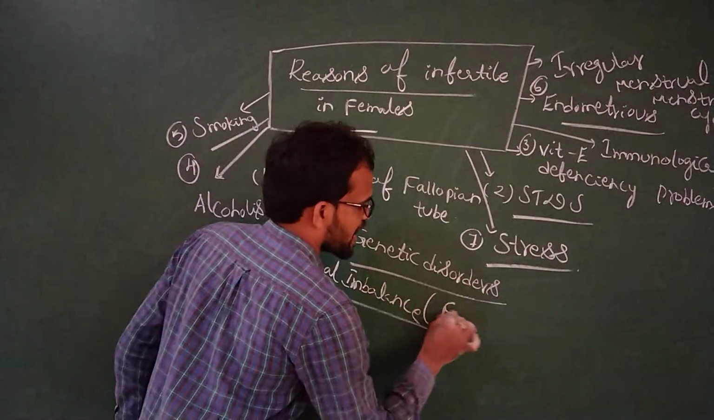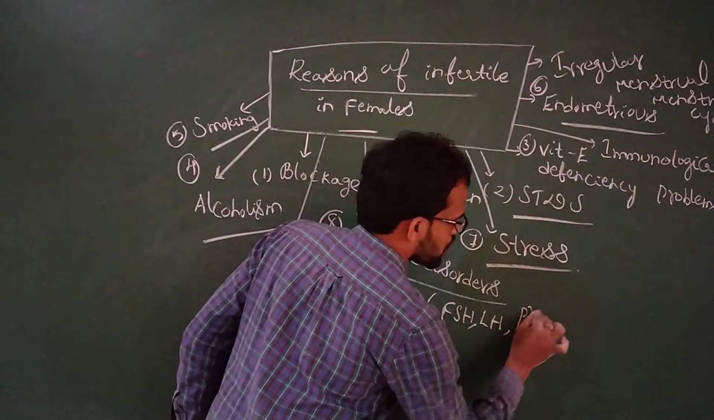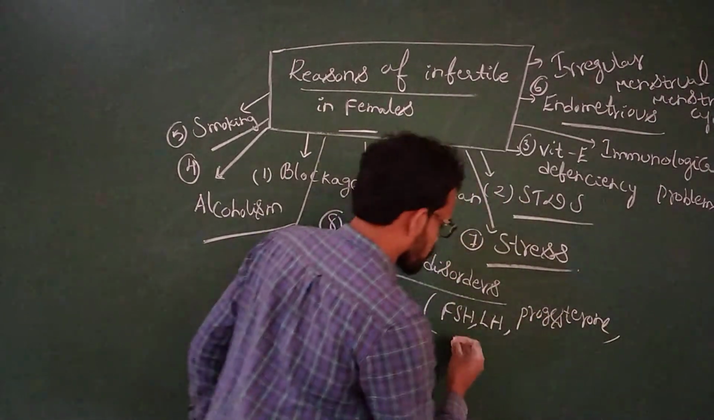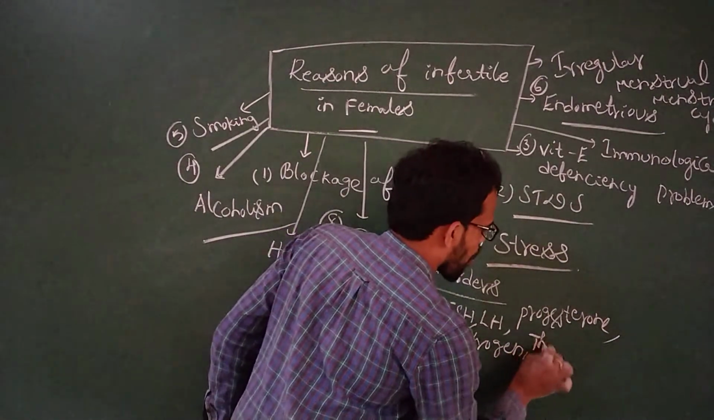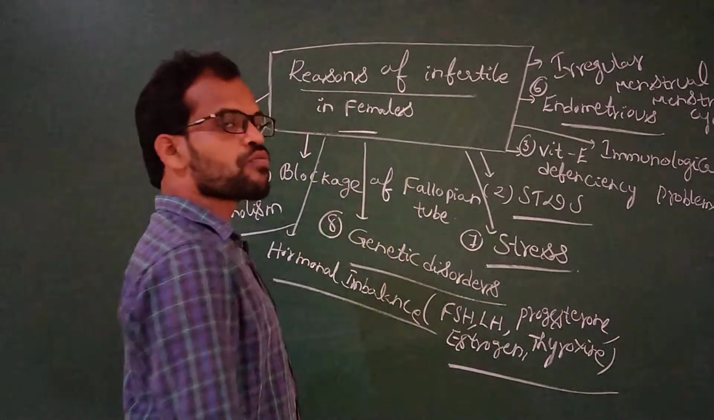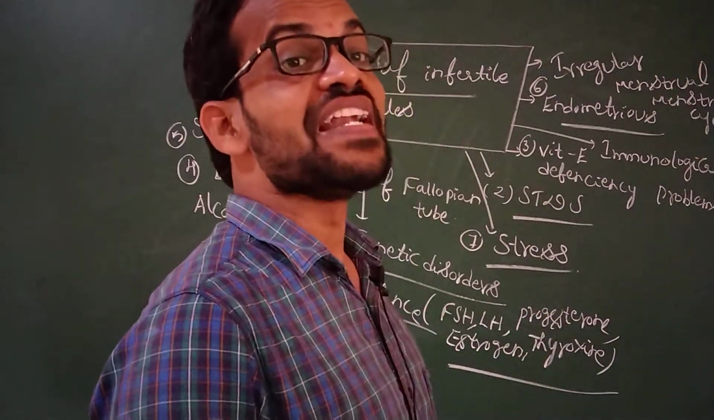What are the hormones? FSH. The other hormone? Luteinizing hormone. Progesterone. Estrogen. And the next hormone is thyroxine. This hormonal imbalance also leads to the infertility problem.